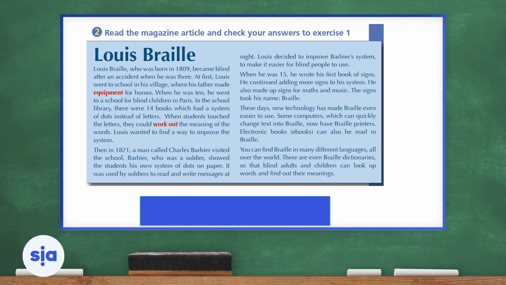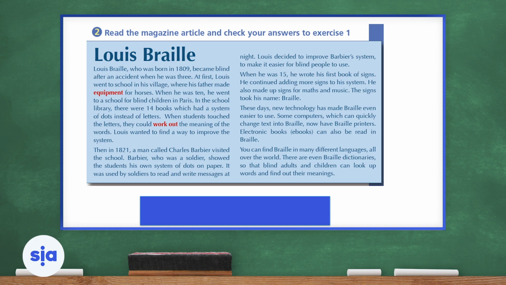These days, new technology has made Braille even easier to use. Some computers, which can quickly change text into Braille, now have Braille printers. Electronic books, e-books, can also be read in Braille. You can find Braille in many different languages all over the world. There are even Braille dictionaries, so blind adults and children can look up words and find out their meanings.